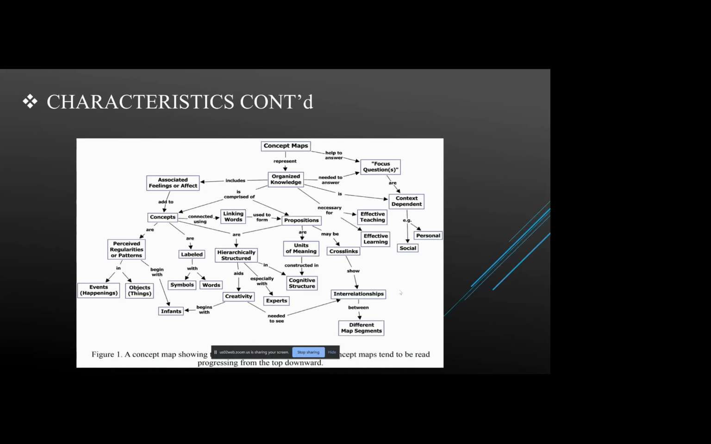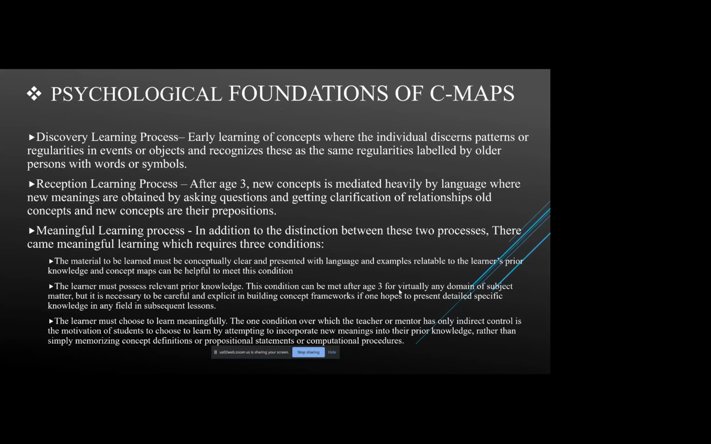Psychological foundations of concept maps generally have three main features. The first is discovery learning. Until the age of 3, in early learning of concepts, the individual finds patterns of regularity in events or objects, and starts to recognize them as the same regularity labeled by older people with words or symbols. This is when babies learn by seeing their mother, father, or other elders. The next stage is the reception learning process.